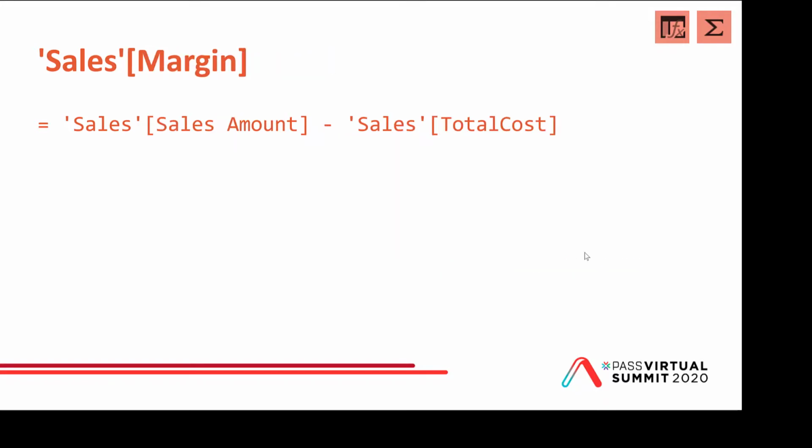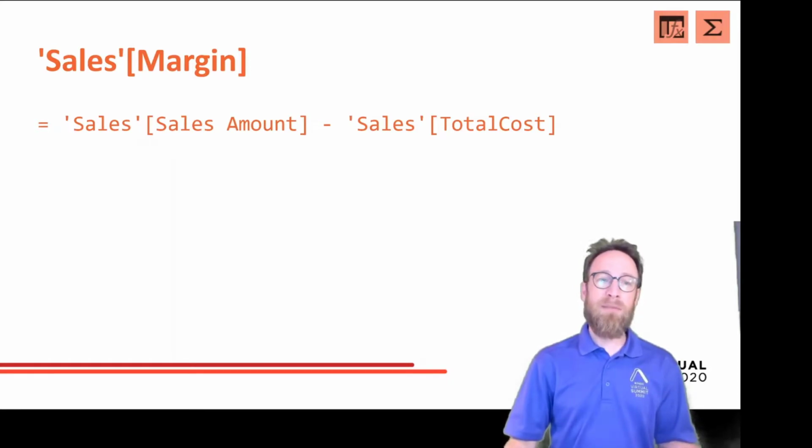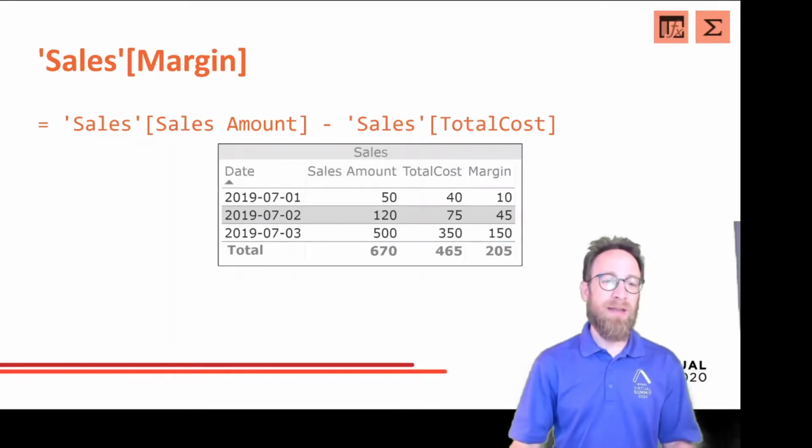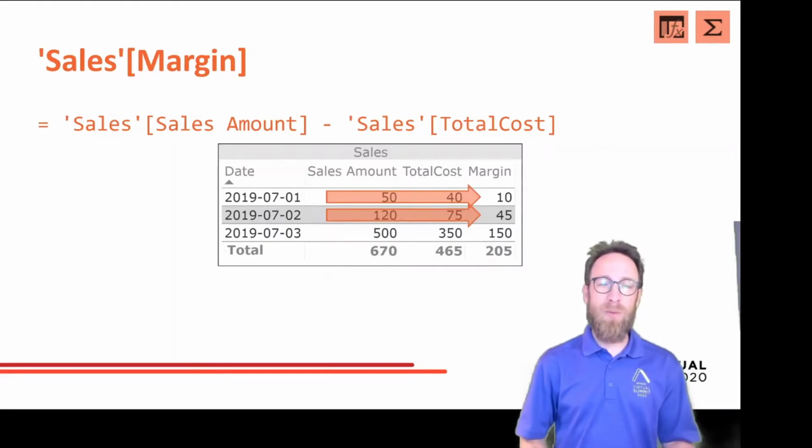If we think about sales margin, remember sales amount minus the total cost is the margin, and we calculate it easily again in a calculated column. Again, only a couple of lines here. So 50 minus 40 is 10, 120 minus 75 is 45, 500 minus 350 is 150, and then the 205 at the end in the total.